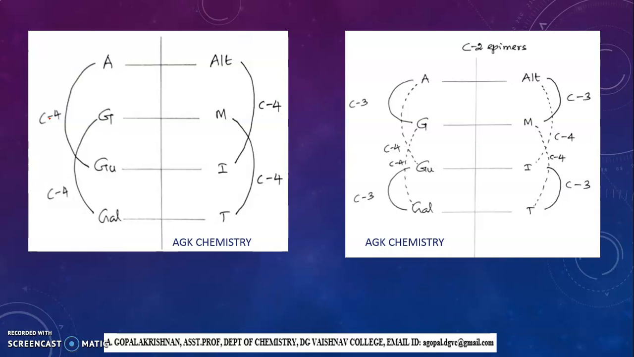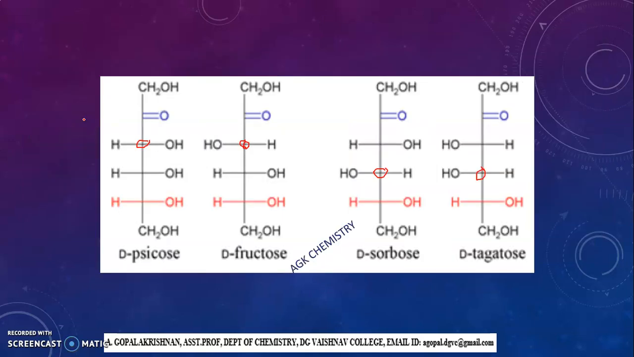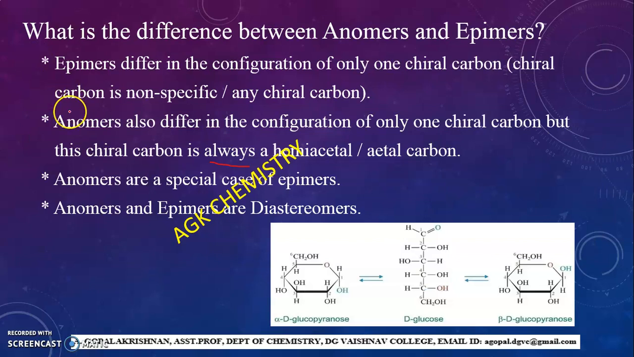It need not always be C2, it need not always be C3. So the epimerization arises in C2 or C3 or C4. It can be any chiral carbon, so this is not specific, right? Whereas if you take anomers,